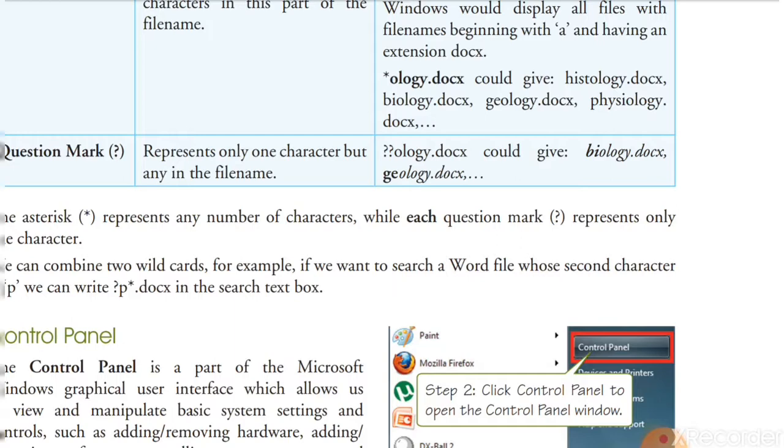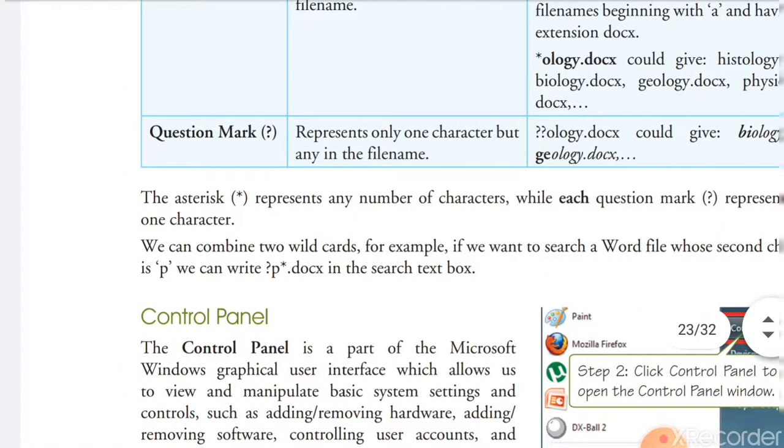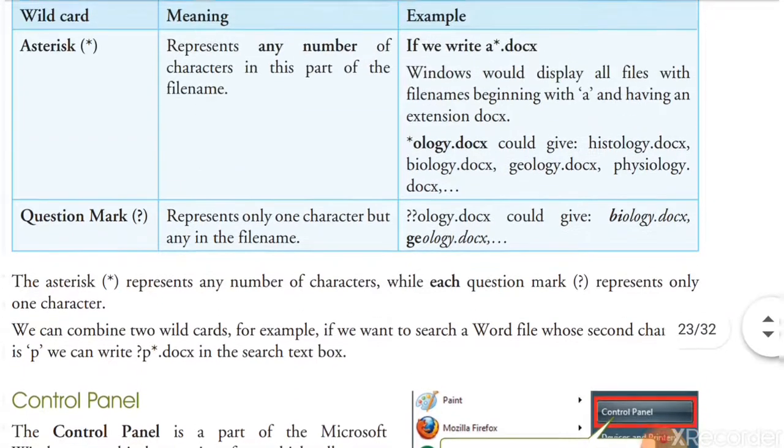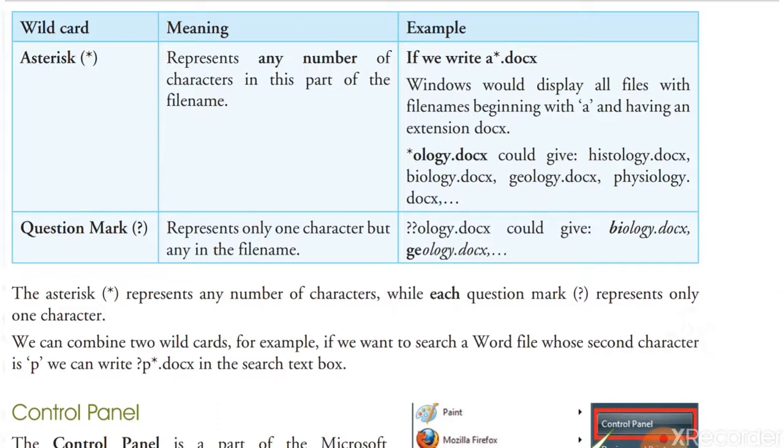As per the example, question marks represent only one character each, but any character in the file name. Example here, two question marks olog.docx could be given. The first two characters will be anything, only two characters. The last five characters will be ology, and the type of the file must be docx.